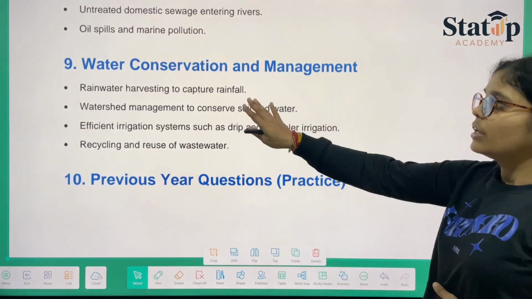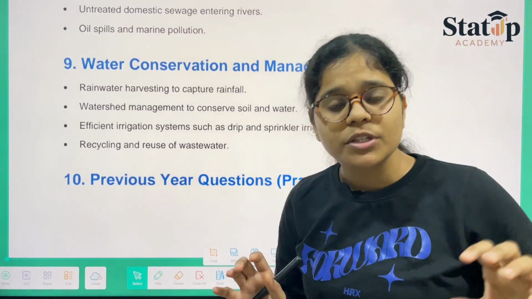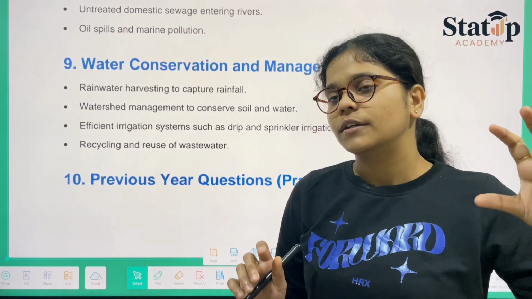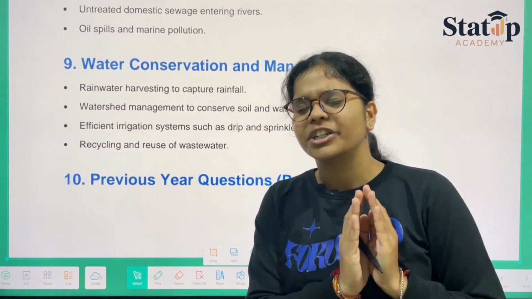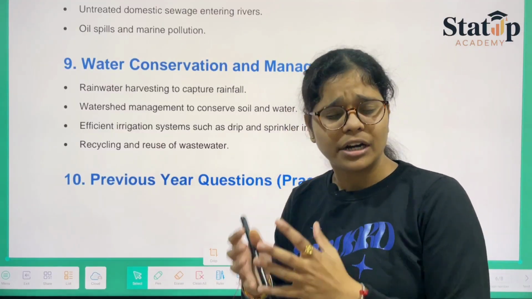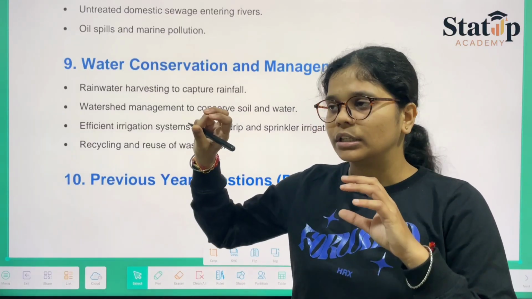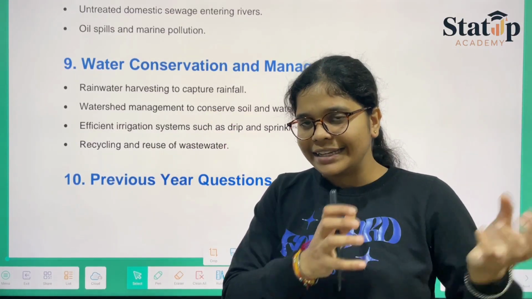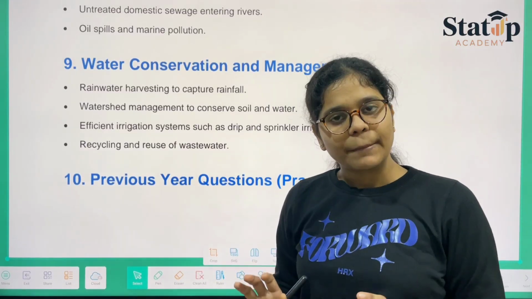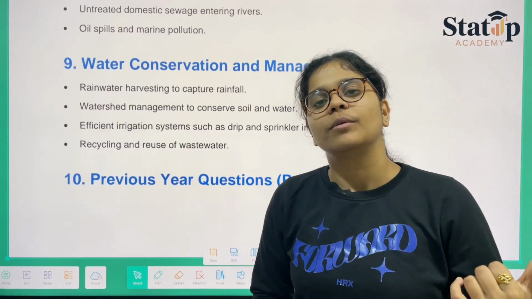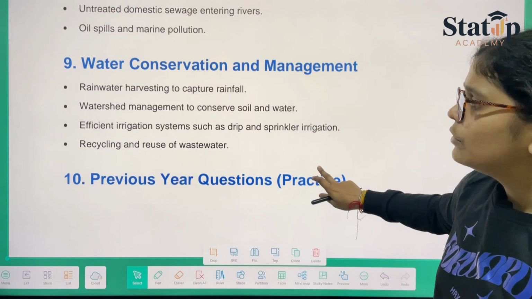So, rainwater harvesting to capture rainfall. There are certain areas or places where there are tubes on the terrace of certain houses or huts. They collect that water. There's a long storage process. Due to the connection of the pipes and tubes, which are made up of bamboo, the water can be collected, directly stored, and used in the season where there is less rainfall or whenever required. So that is what rainwater harvesting is.